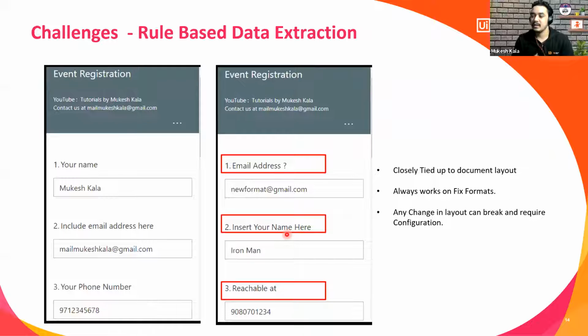Now what happened? If you have written some logic with the help of string manipulation, regex or anything, you have to change your automation. As a human, I can see that yes, your phone number and reachable at is the same thing, right? But what is the challenge for a robot or for an automation? It is closely tied up to the document layout. It works on the fixed format. Any change in the layout will break and require reconfiguration, right? So that's a challenge when it comes to the rule-based extraction.